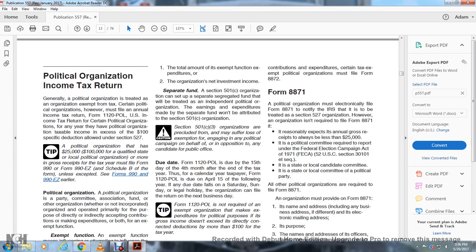Separate fund. A Section 501(c) organization can set up a separate segregated fund that will be treated as an independent political organization, with earnings and expenditures made by the separate fund not attributed to the Section 501(c) organization. Section 501(c)(3) organizations are precluded from engaging in political campaigns on behalf of or in opposition to any candidate for public office, or they risk loss of their exemption.